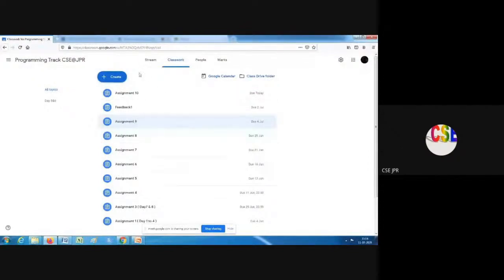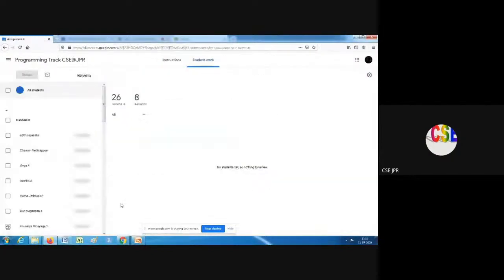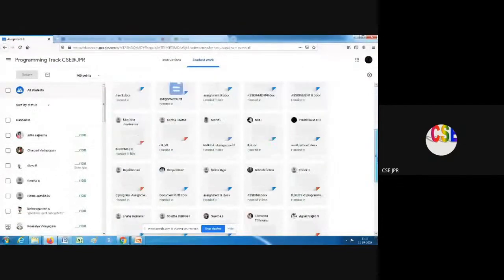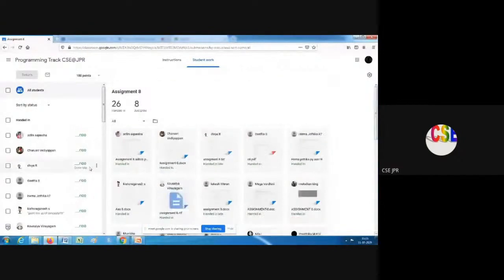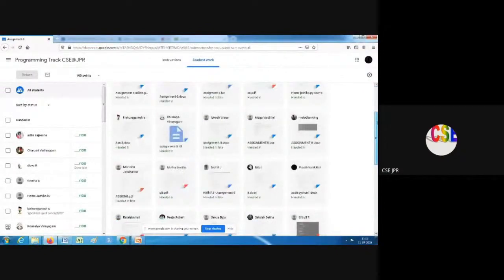When I open the assignment, I'll open this one. It is showing that 26 handed in, 8 assigned. That means out of 34, 26 have completed the assignment and 8 didn't complete. If you open this assignment, you can see here, but I didn't evaluate anyone. There are 36 students, and all the assignments are uploaded here. The last 8 students' assignments are missing.